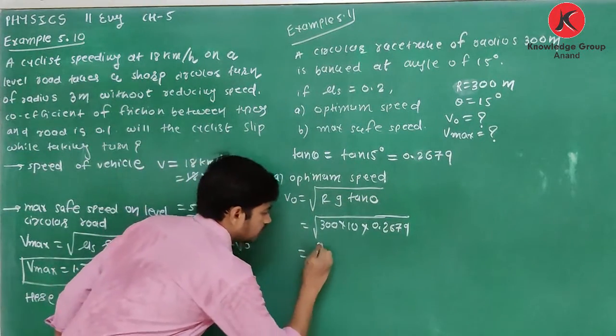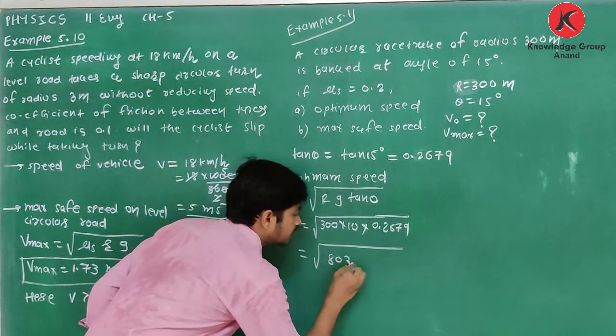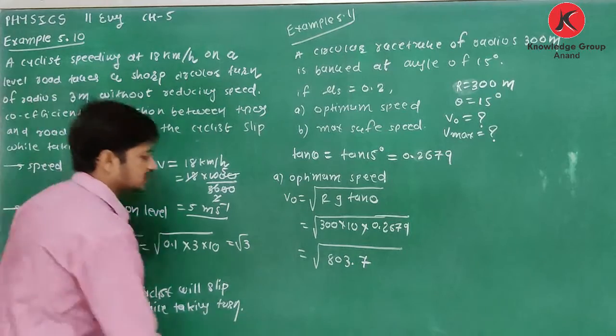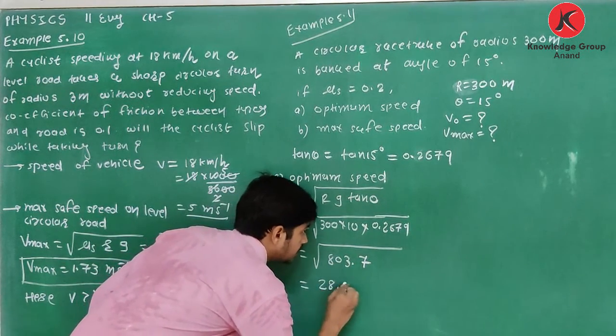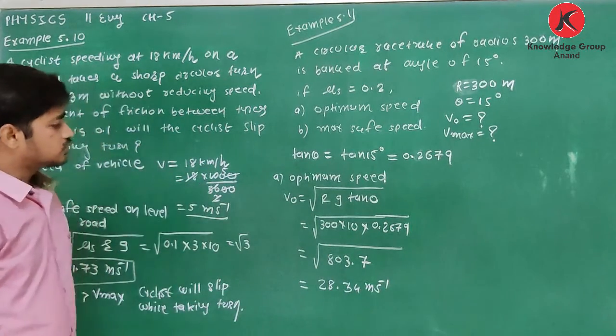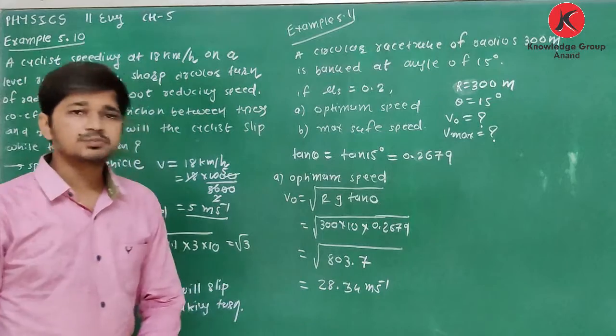So it is under root 803.7, and if you take its square root, it will be 28.34 meter per second. So the optimum speed is 28.34 meter per second.